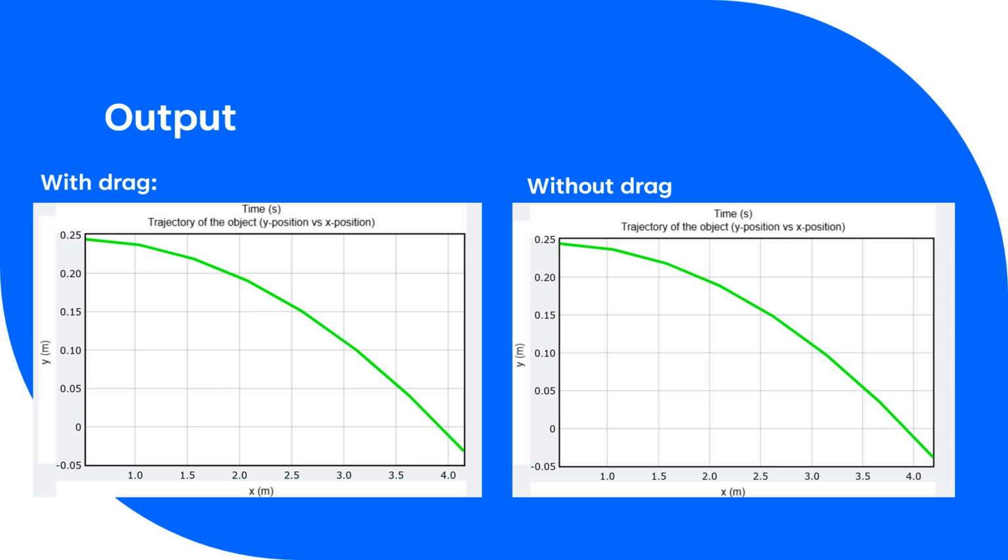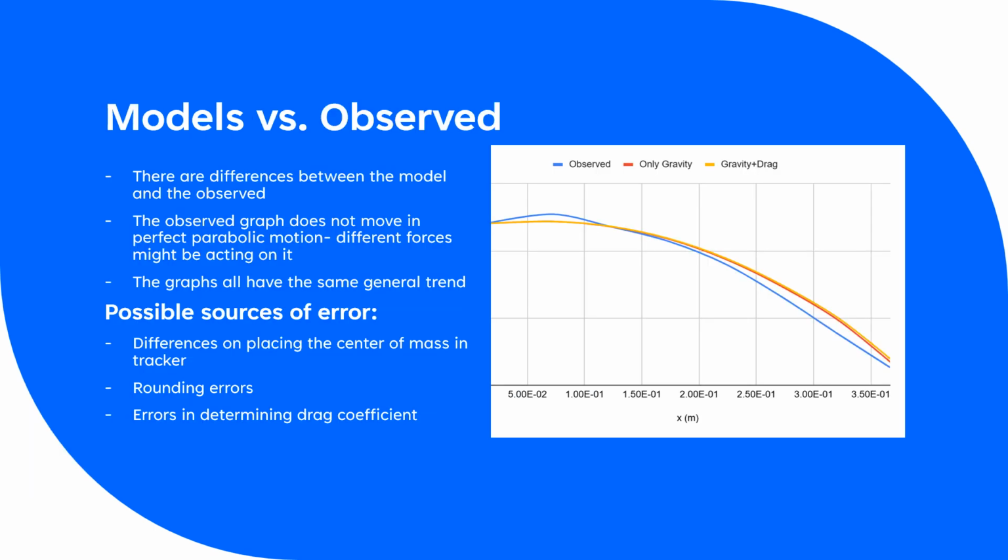So these are the output graphs for each model. With drag is on the left, without drag is on the right. They are slightly different. As you can see, the with-drag model is a bit steeper at the beginning. So here is our graph of both of our computational models plus the observed data that we collected in class. So obviously there are differences between the model and the observed values.